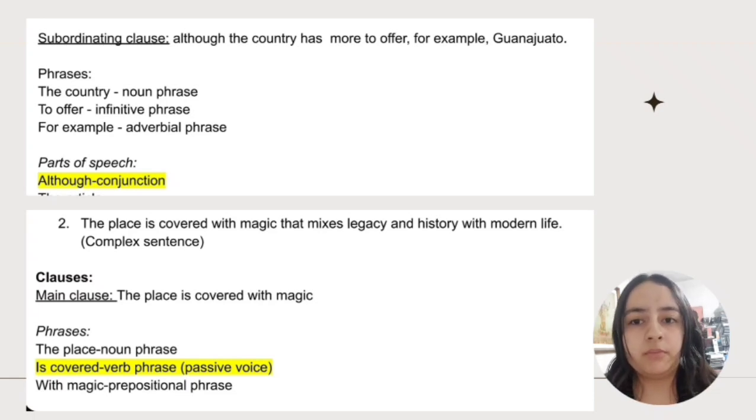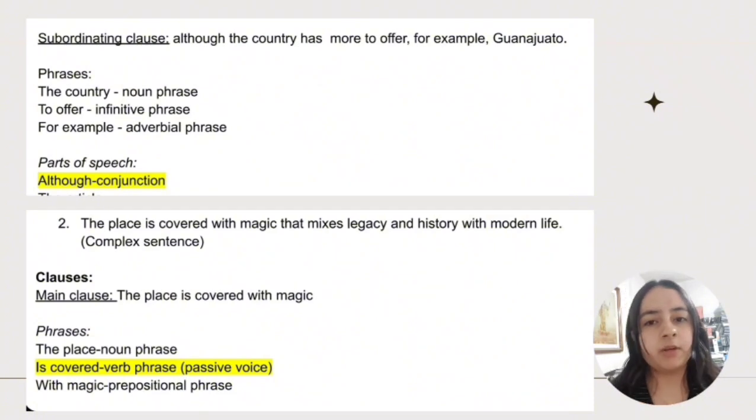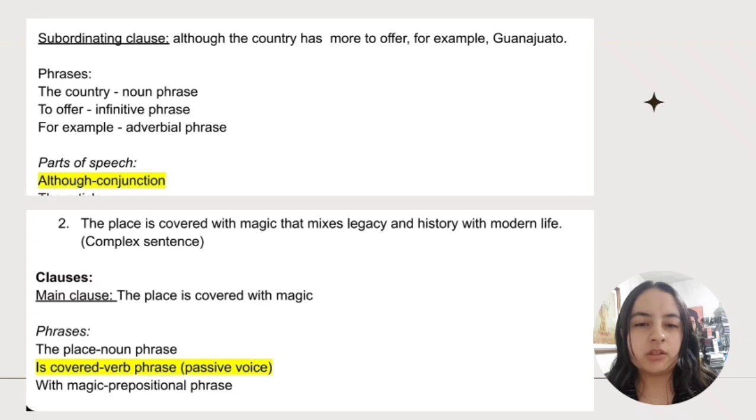Then "for example" was the adverbial phrase, but if we take each individual word, "for" would be a preposition, "example" a noun, and then "Guanajuato," a noun, a proper noun.